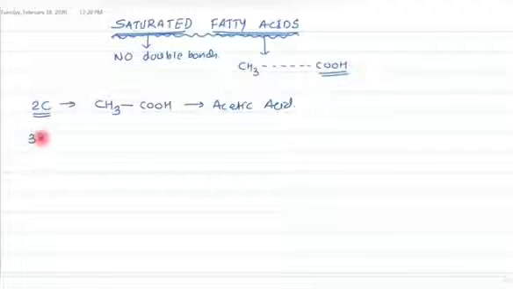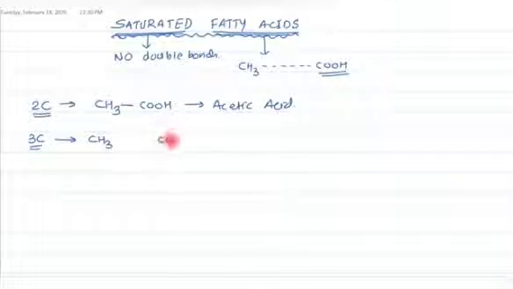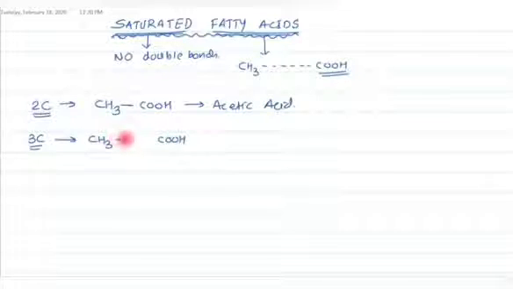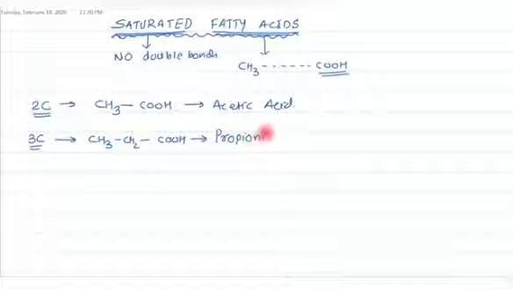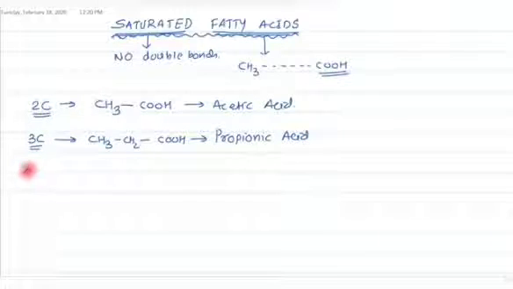What about the 3 carbon long fatty acid? In its structure there is a CH3 group on one end, then a COOH group on the other end, and in between the position is filled by a CH2 group. What is the name of this compound? The name of this compound is propionic acid.